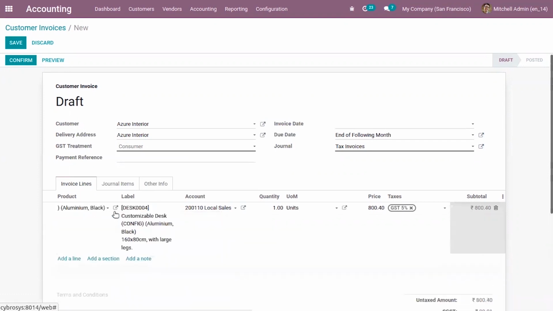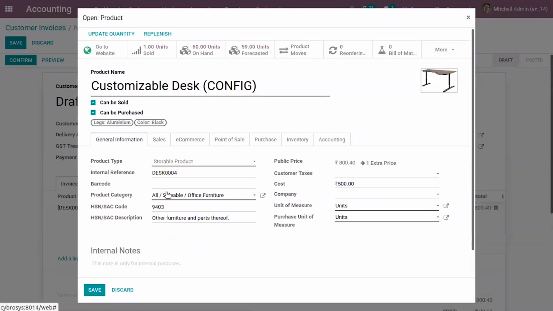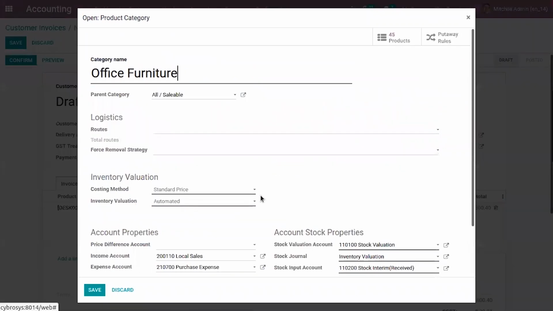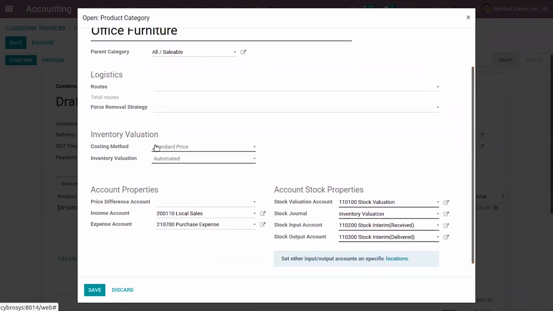Let's check the product details. Here we can see the product category, inside which we can set inventory valuation. We can set the costing method and inventory valuation, whether to post accounting entries manually or automatically.